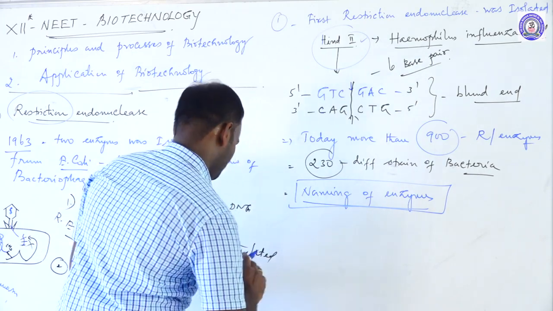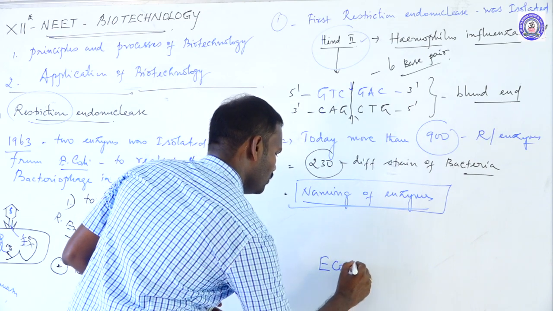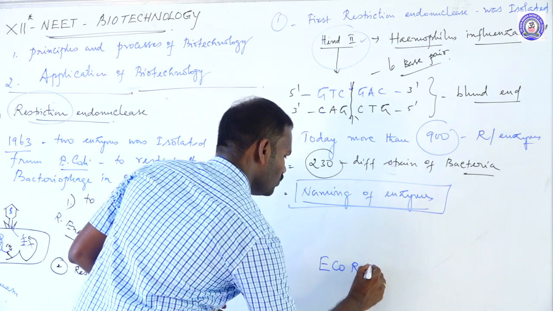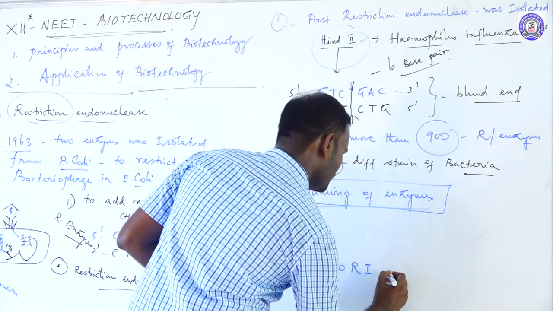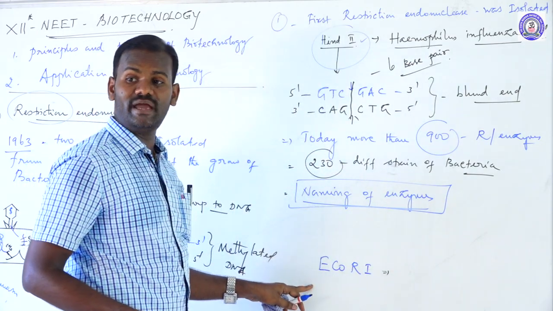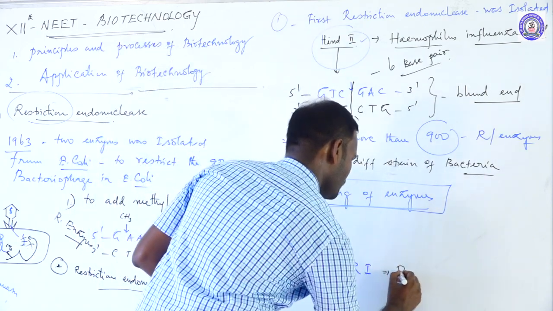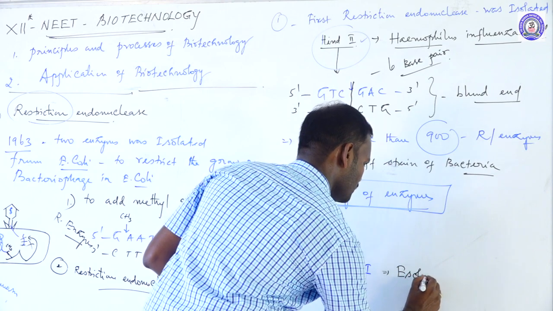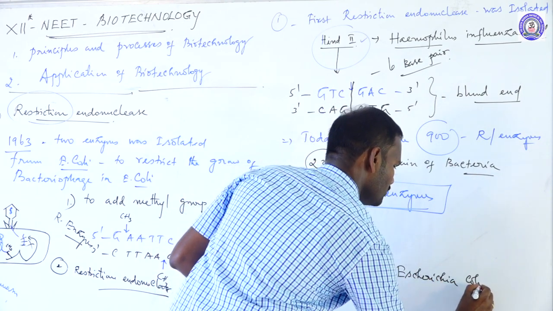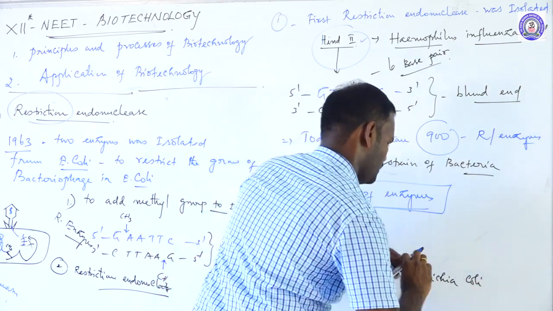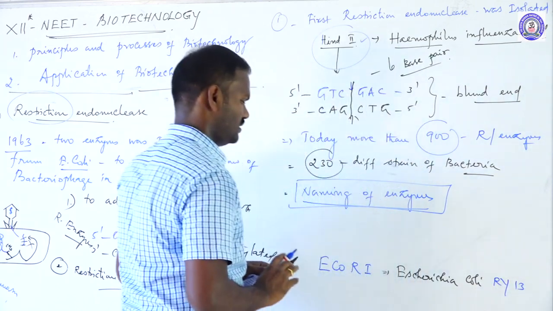Let us take for example the EcoRI enzyme. EcoRI is extracted from the bacterium called Escherichia coli, strain RY13.